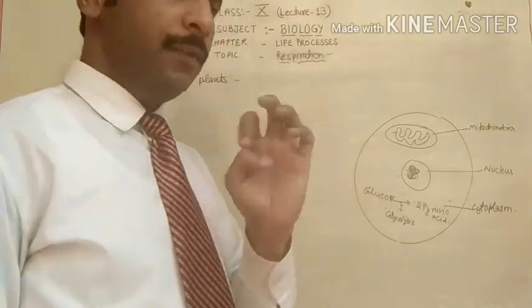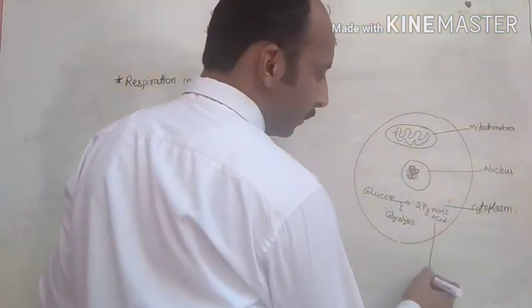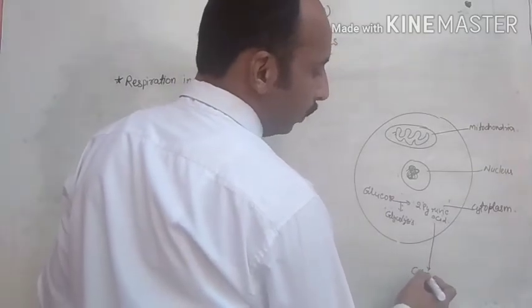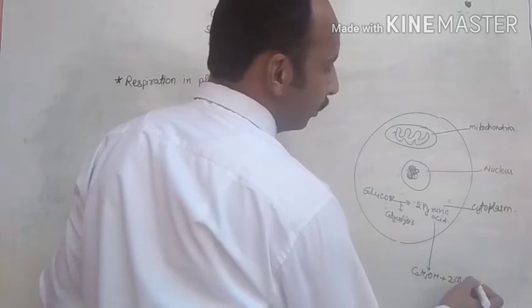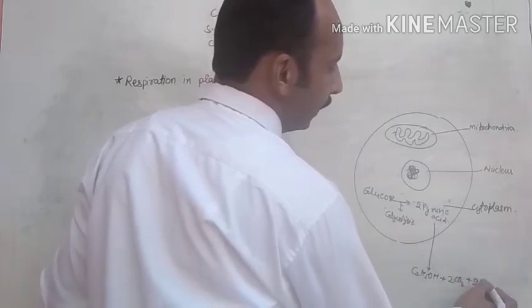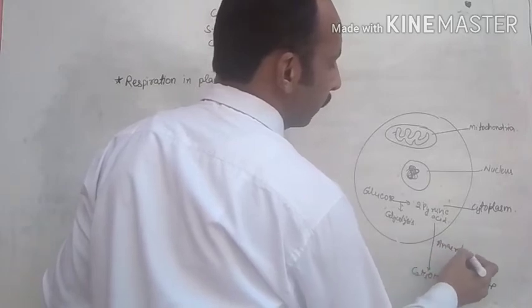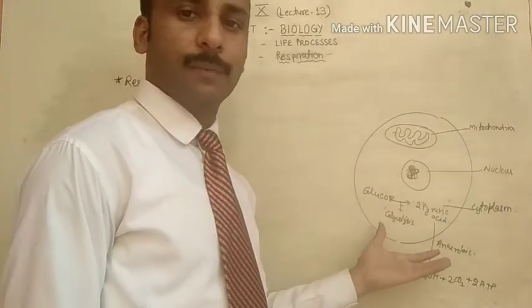If it is anaerobic respiration, then pyruvic acid will convert into alcohol plus two molecules of CO2 plus 2 ATP. Then the respiration process will stop here.